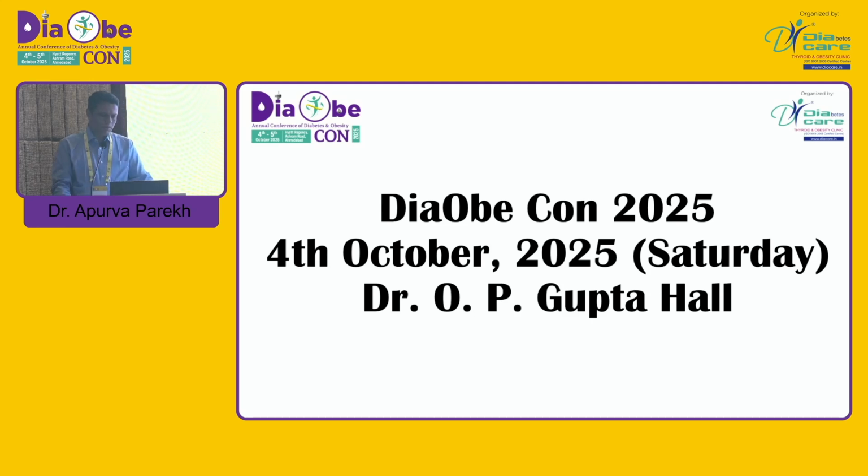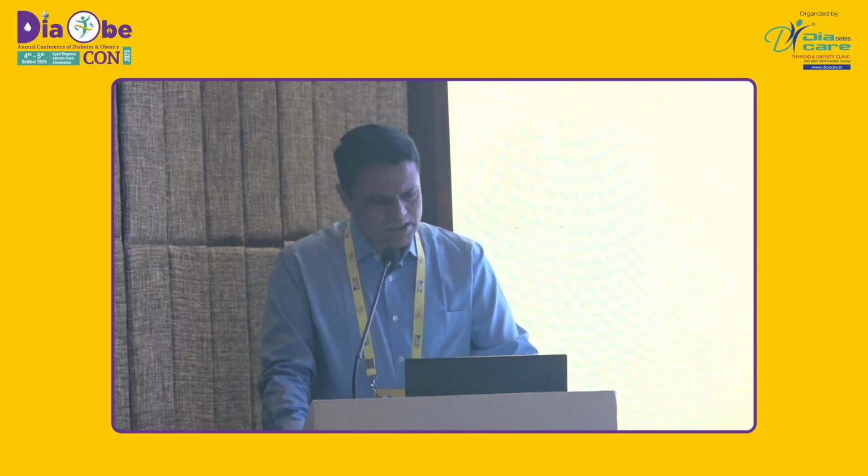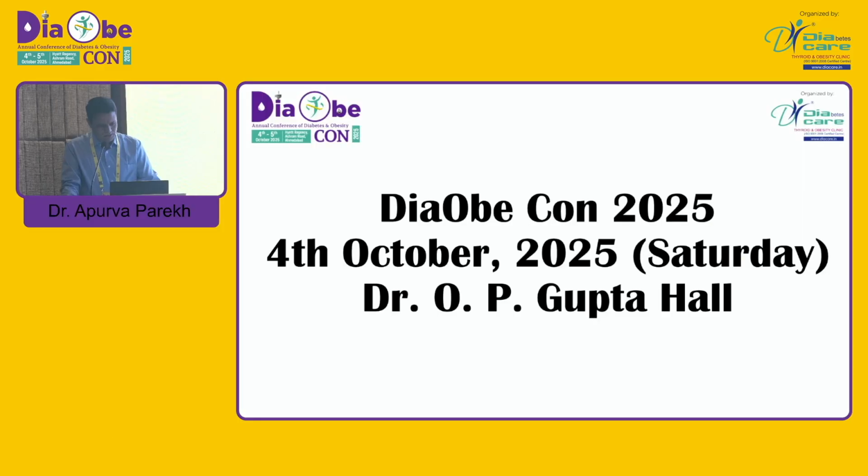I will discuss one prototype patient: a 50-year-old male, a known case of diabetes since only 1 year. He has been hypertensive and dyslipidemic for 10 years, with no major complaints except occasional high blood pressure. BMI is 30 kg per meter square, blood pressure 140 by 90, hemoglobin 11, HbA1c 7.9 with fasting 145 and postprandial 220. Lipid profile was slightly abnormal with LDL 102. Albumin creatinine ratio is 90, so it is microalbuminuria.